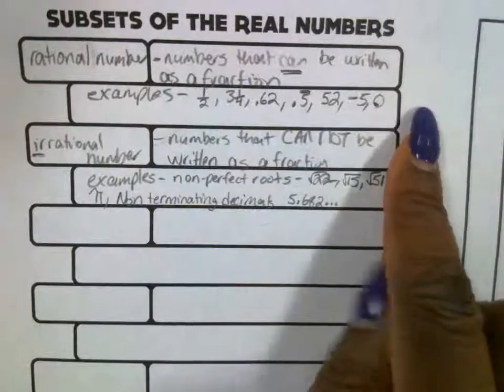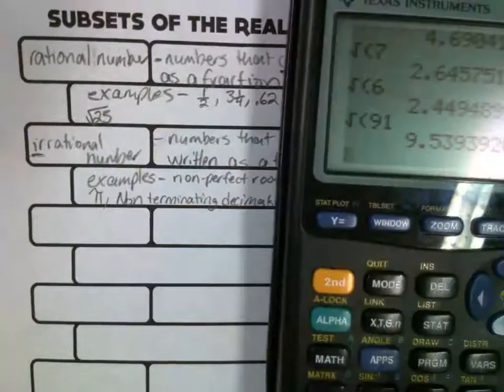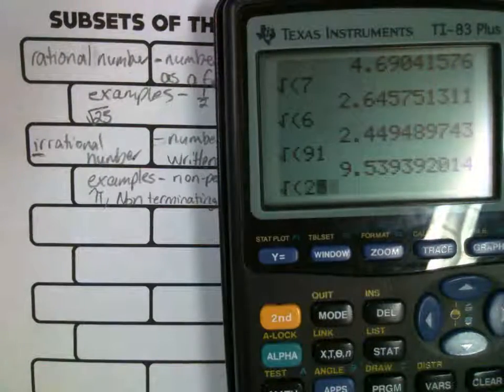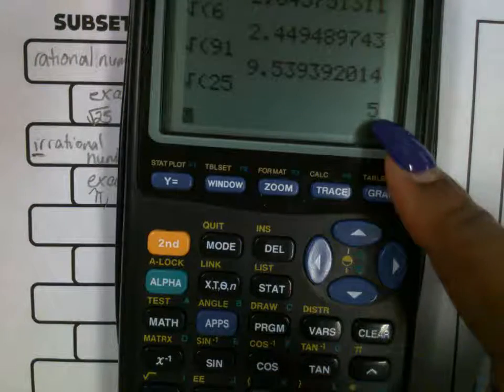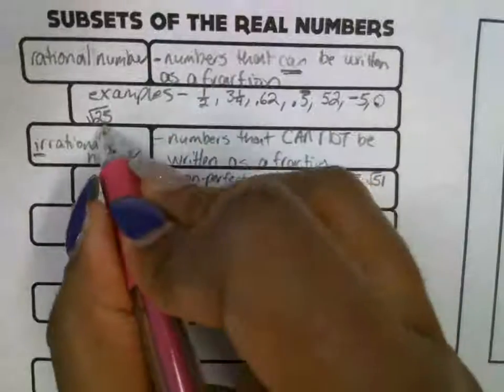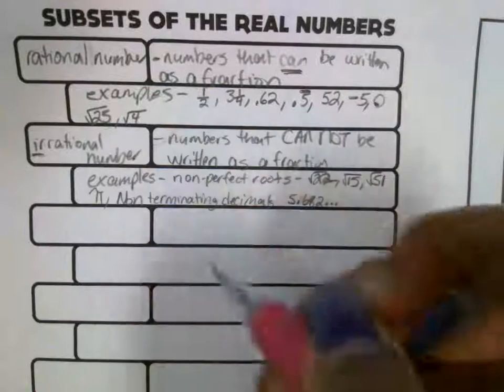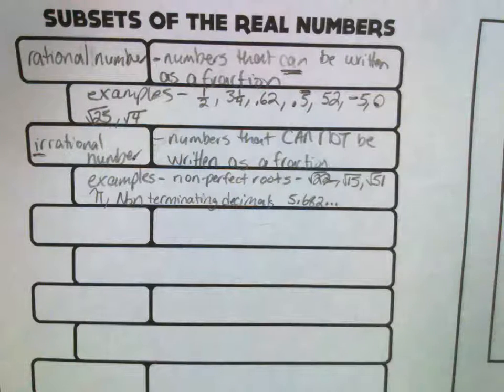These are all rational. You have perfect roots, the square root of 25. When I type in the square root of 25, see what that equals? That's a whole number. There's no decimal here. This is a perfect square root. This is rational. The square root of 4 is rational. It's 2. It's not a decimal. It's a whole number. So we've got integers, whole numbers, fractions, repeating decimals, regular decimals. All of those numbers can be written as a fraction. That's what makes them rational.